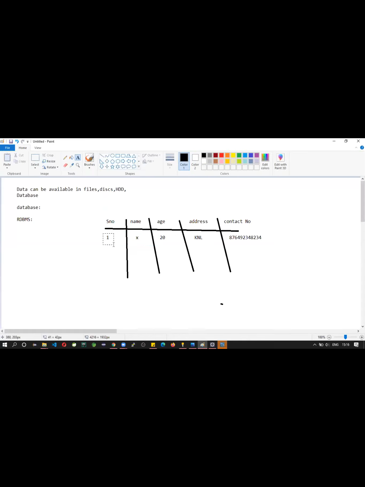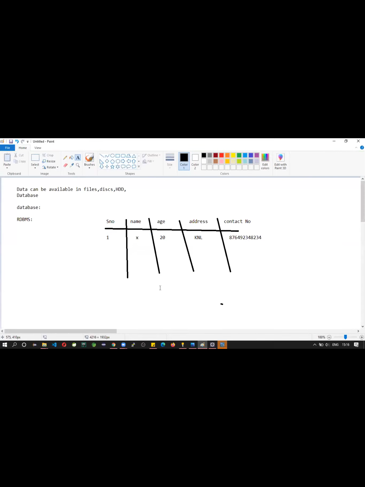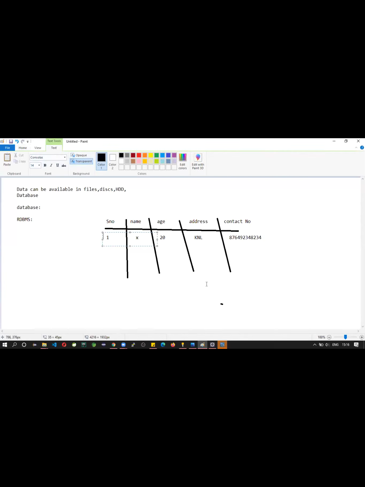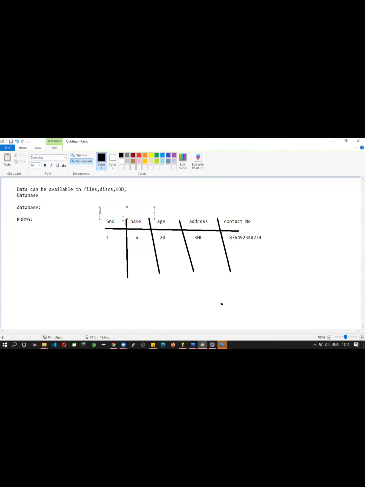Okay. For serial number 1, what is the name? Name is X. Age is 20. Address is KNL. Number is so and so. Like this, you can find the data. This is how data is related. Okay, but based on this we can find all the related data. So if the data is unique, you can select it as a primary key.